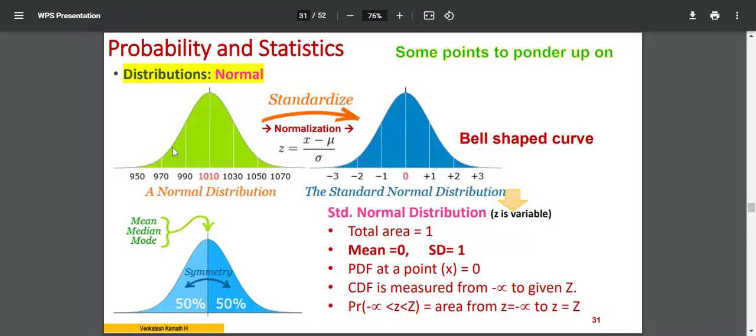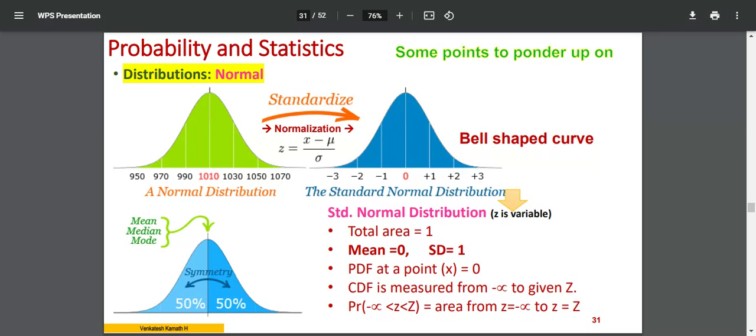Each and every time I get a graph looking similar, but their x-axis will be different. Now, if I have to compare those 2, 3, 4 different cases, their x-axes will be different, but they look alike. If I have to do some statistical analysis, each and every time I require a table which is specific to that particular x-axis range. It will be difficult for me. So what do I do? I do a standardization, that is, normalization. How? I find out the mean. In this example, for the green colored chart, the mean is 1010. Standard deviation, I do not know how much. I assume it's around 20.